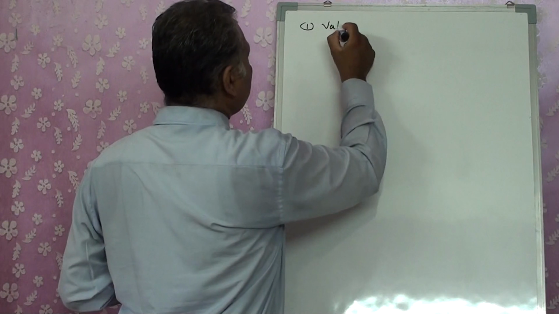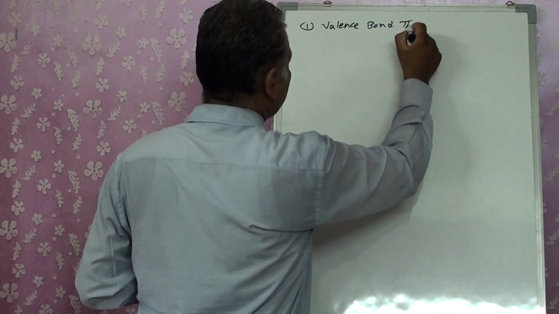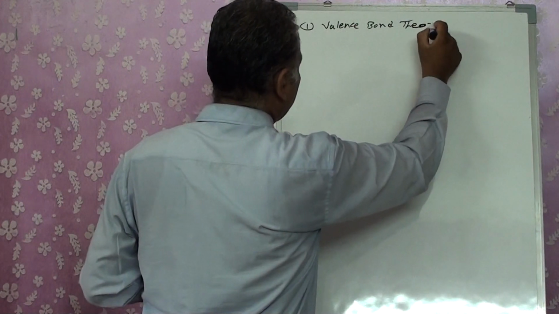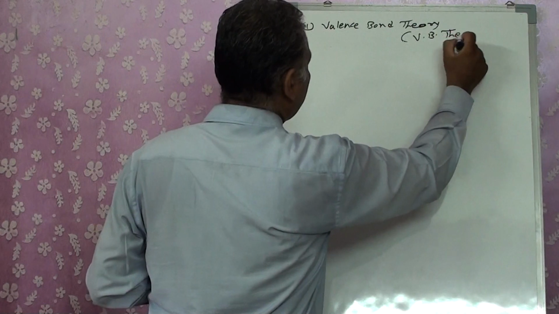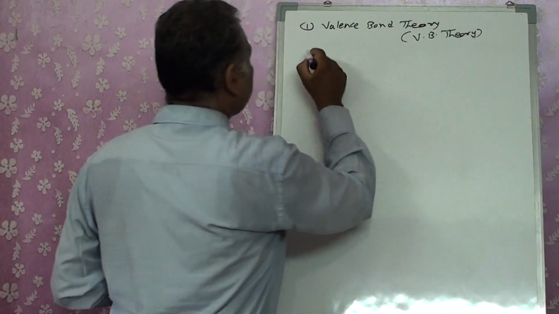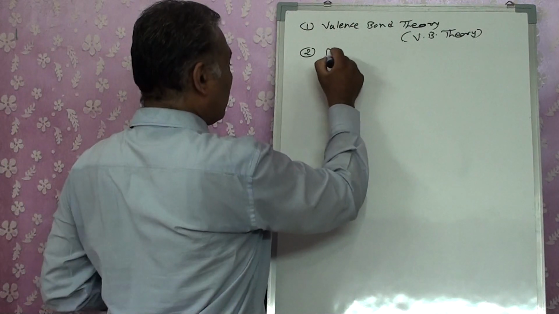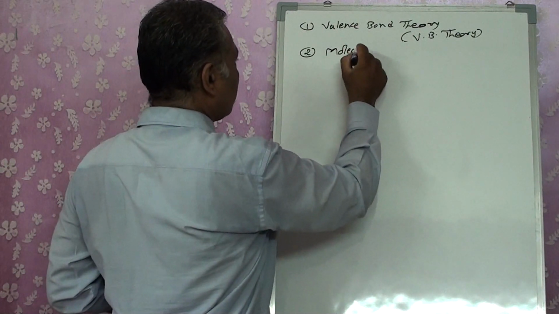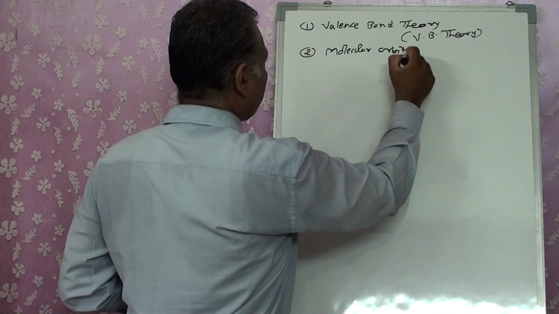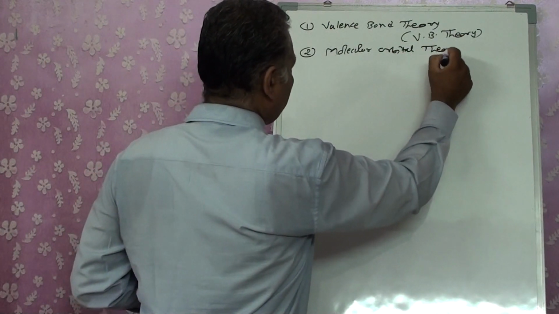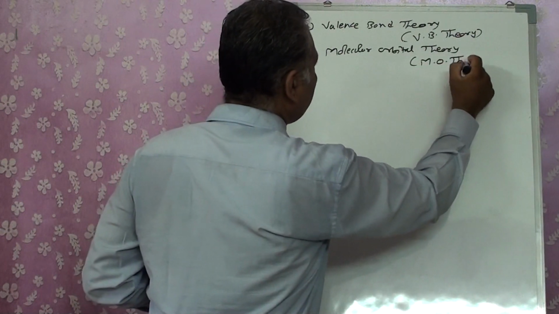One is the valence bond theory, which we write as VB theory, and the second one is the molecular orbital theory, which we will study as MO theory.